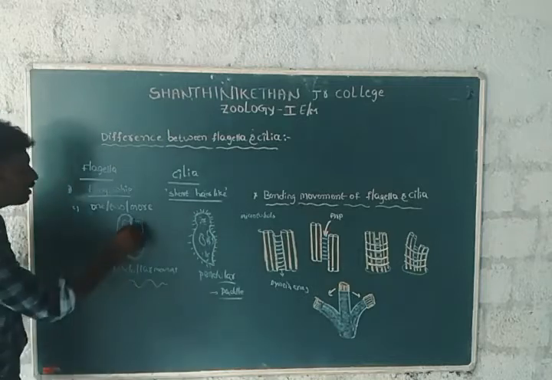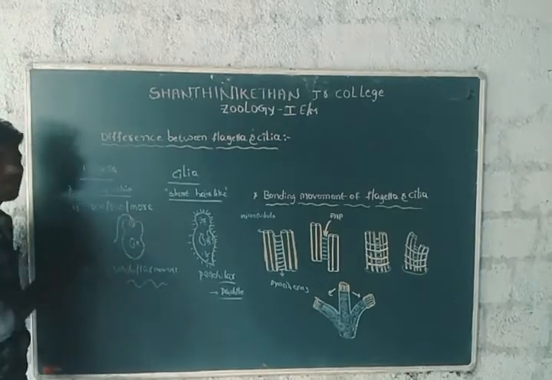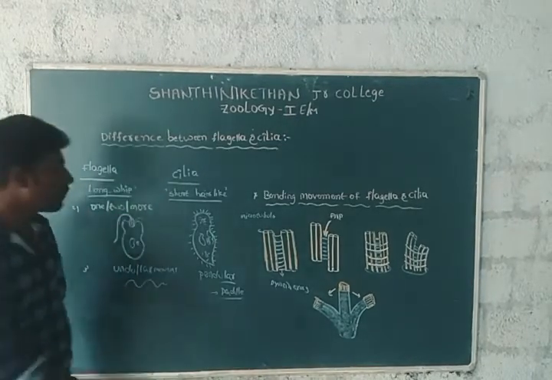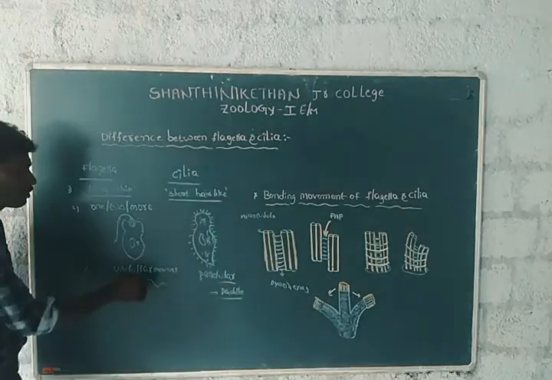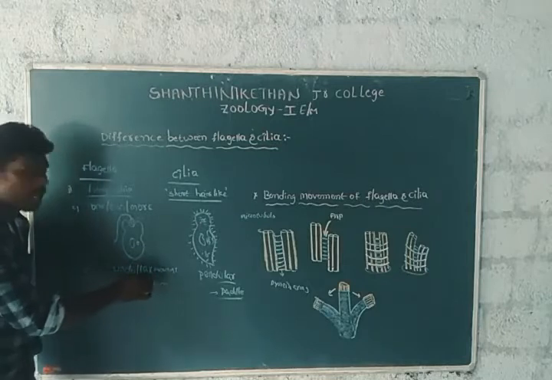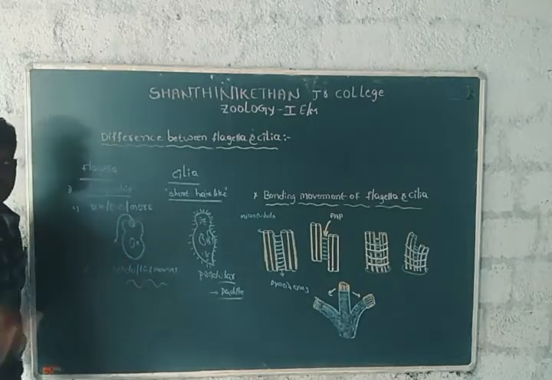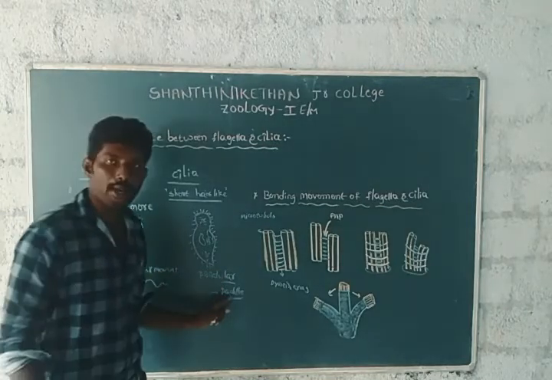Next, at the anterior end of the organism there is the formation of flagella. But cilia are present on the upper surface of the whole body of the organism. Next, which movements are performed? Angular movements, like wave movements, and pendular movements, like paddle movements.